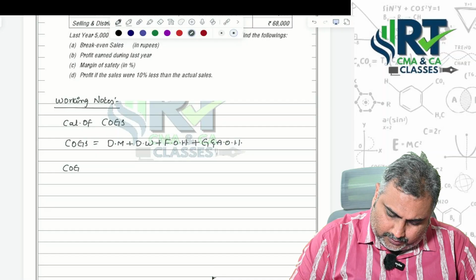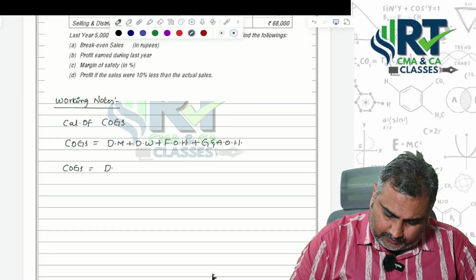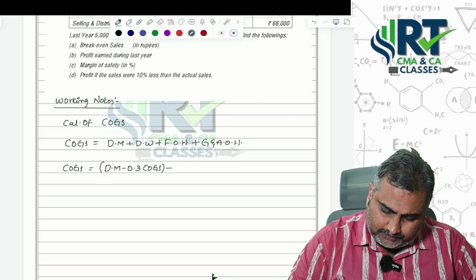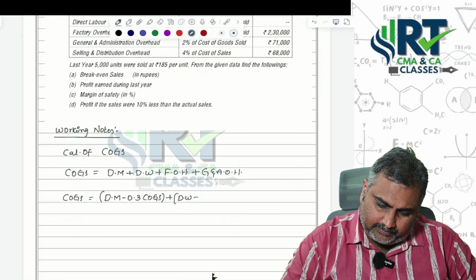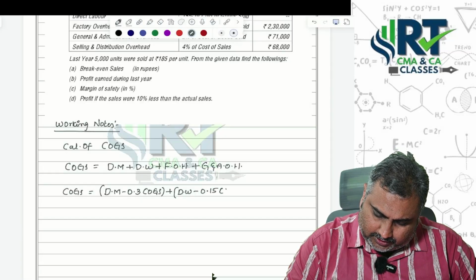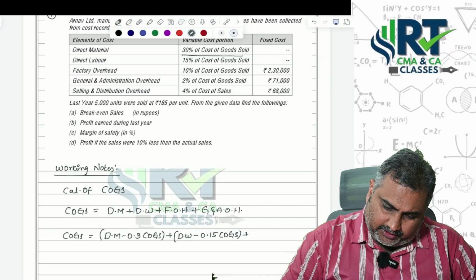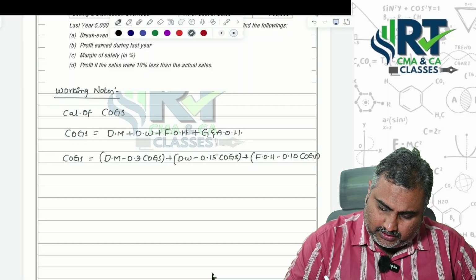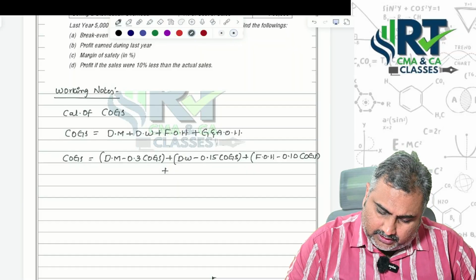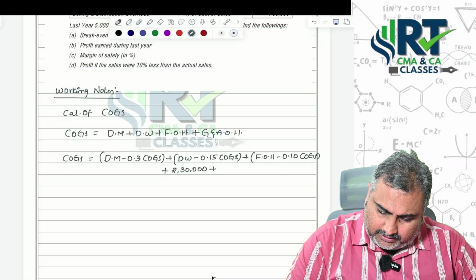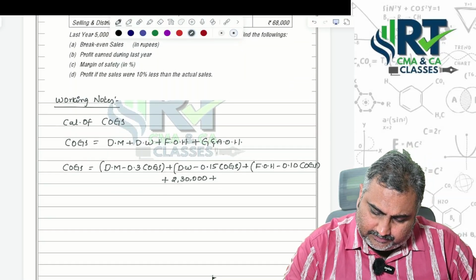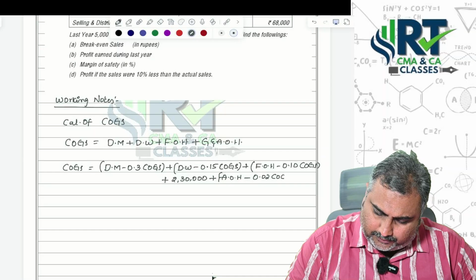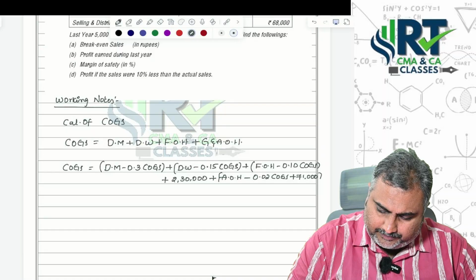So, cost of goods sold equals 0.3 of cost of goods sold plus direct wages 0.15 of cost of goods sold plus factory overheads 10% of cost of goods sold plus the additional 2,30,000 fixed cost, plus administrative overheads 0.02 of cost of goods sold plus 71,000. Am I correct?